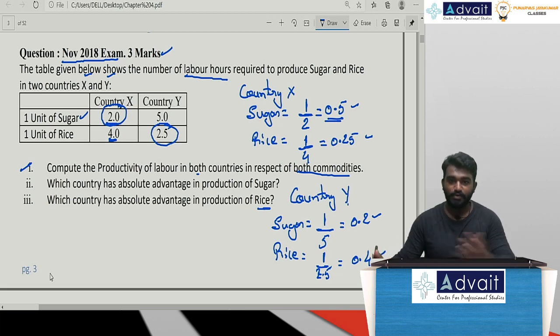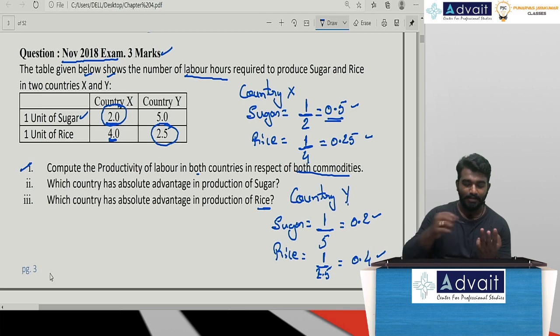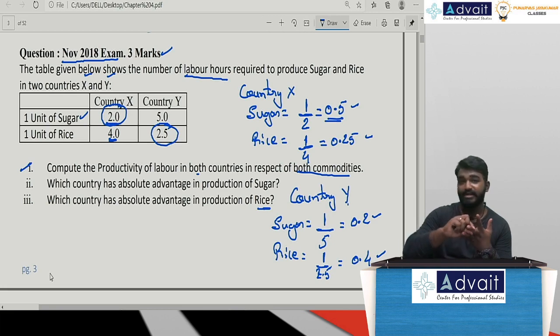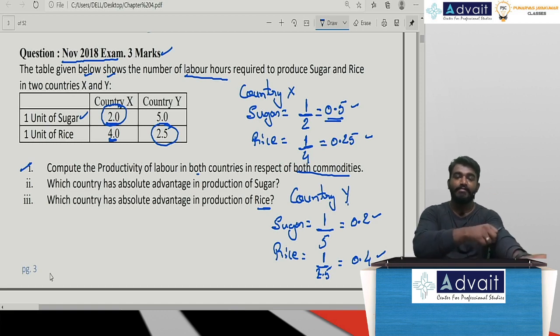Let us go further. We have calculated the comparative advantage theory problem now. Sir, we have done with the mercantile view. We have done with the absolute advantage theory. We have done with the comparative advantage theory. Now remember, be it absolute advantage theory or comparative advantage theory, it took labor as an important factor of production, and by comparing the labor hours we used to decide.